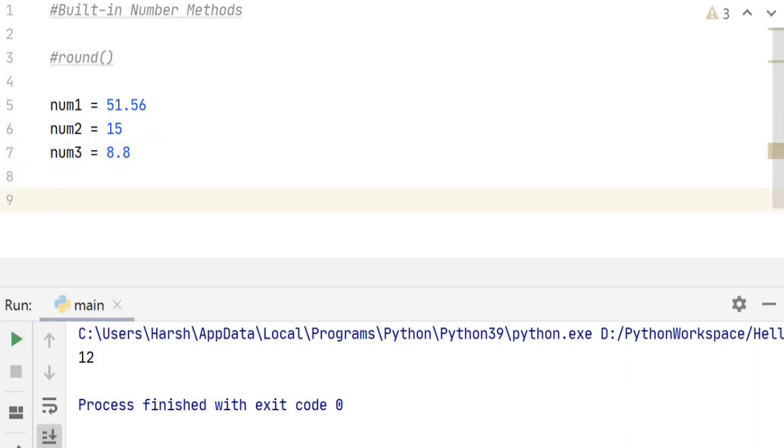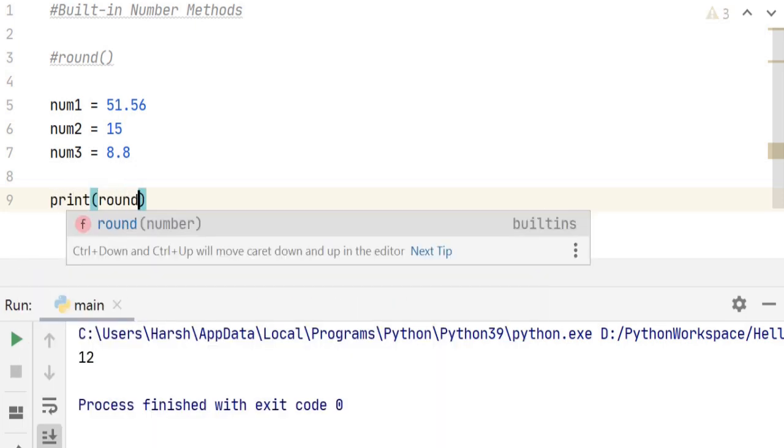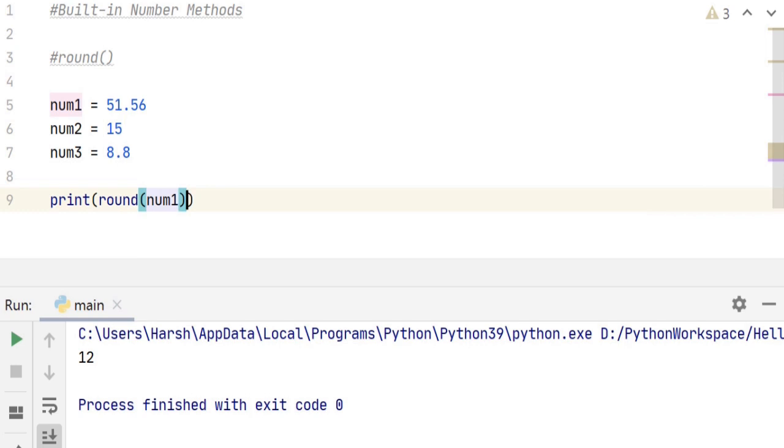Let's take these examples to round off these numbers. Let's say print round of number 1. Let's go ahead and print it. It will give us 52. The nearest integer from 51.56 is 52.